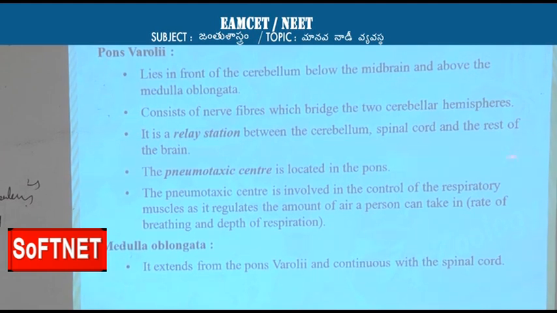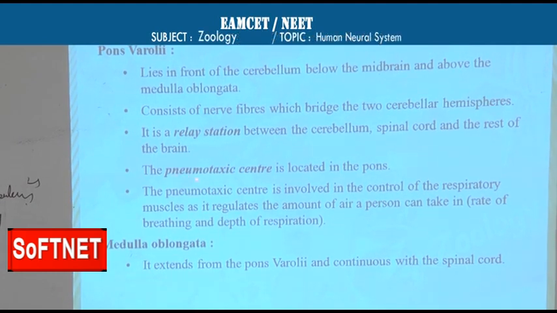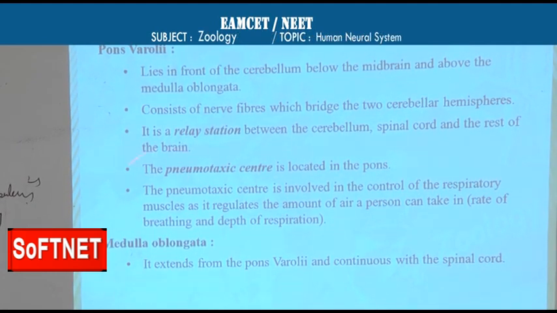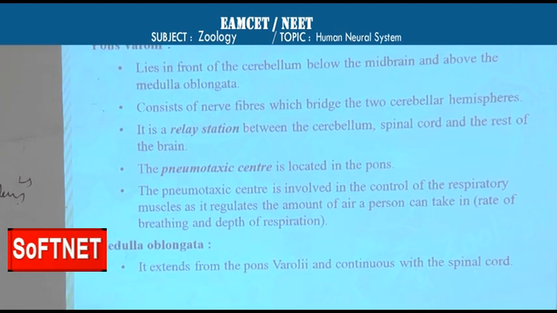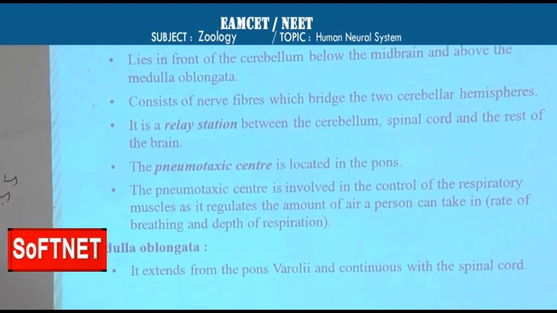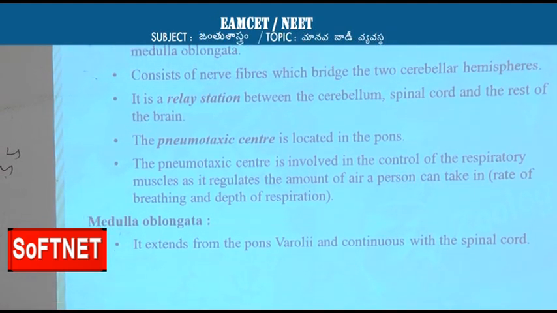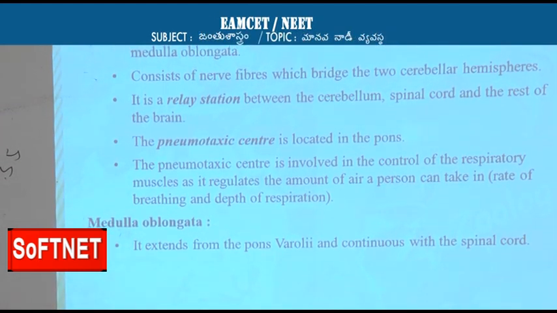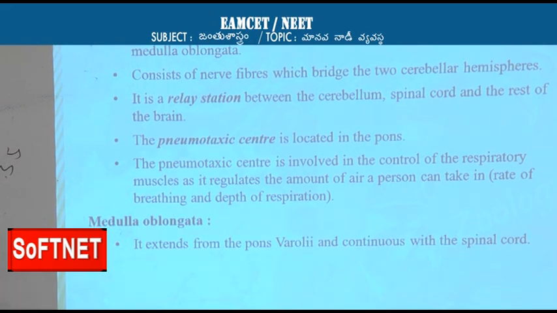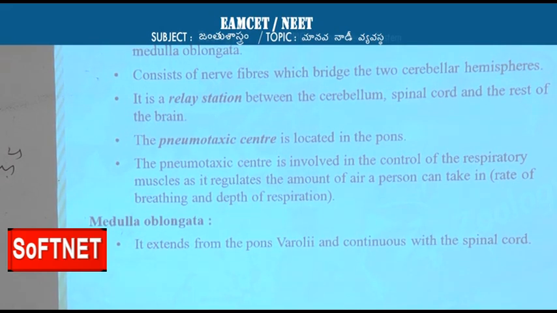One more important function is that it has a pneumotaxic center. A pneumotaxic center maintains breathing, and the breathing mechanism is maintained by the pons varolii. A center is there particularly in this pons varolii.